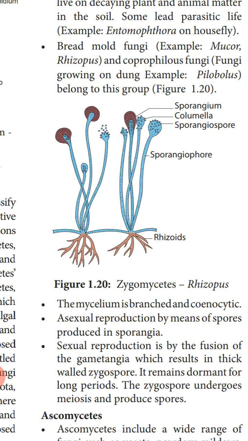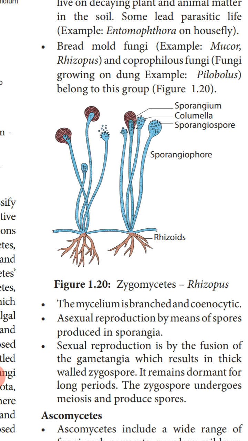It remains dormant. As we studied, two fungal hyphae fuse together, and these hyphae act as the gametangia. They fuse together and form a thick structure called the zygospore. It remains dormant for some time. After that, it undergoes meiosis and haploid spores are produced. So this is about the zygomycetes we have studied. The next we are going to study is the ascomycetes.